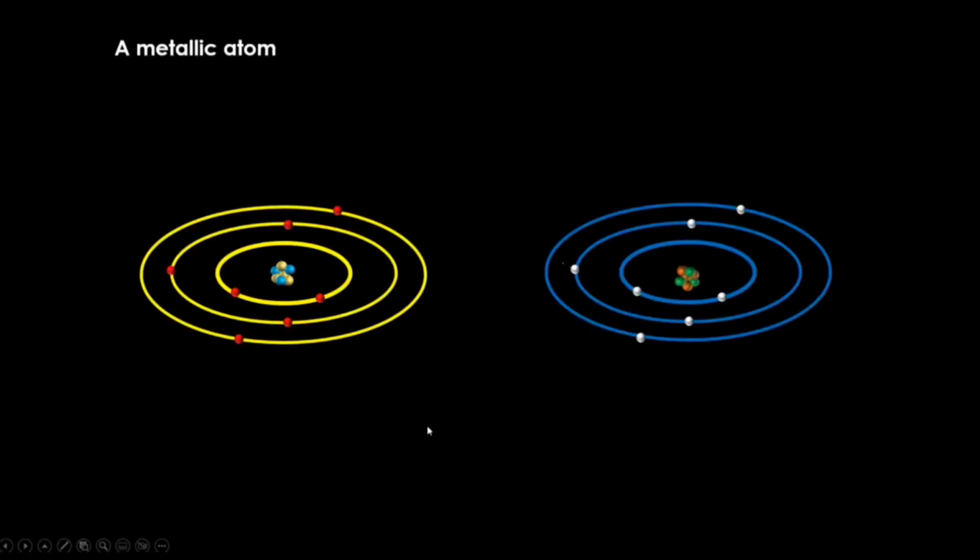When a metallic atom combines with a nonmetallic atom, the bond formed between them is called the ionic or electrovalent bond. A metallic atom has low ionization potential and lower electronegativity. For this reason, metallic atoms can readily discard their valence electron.